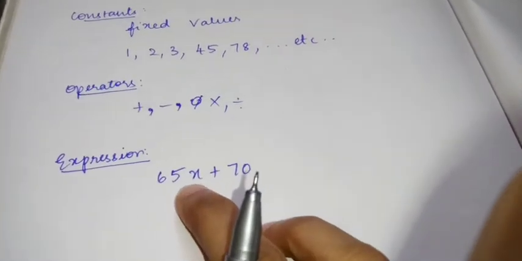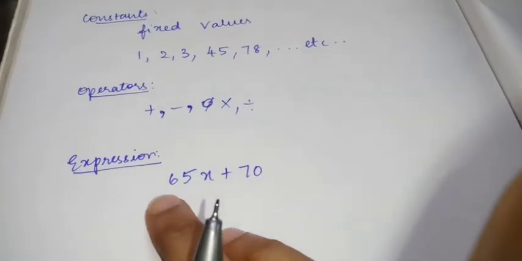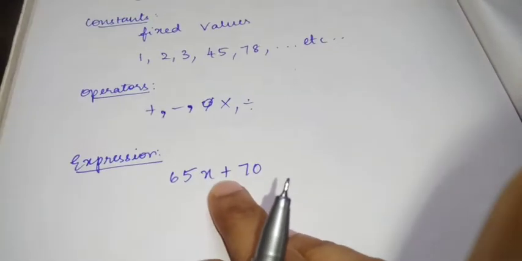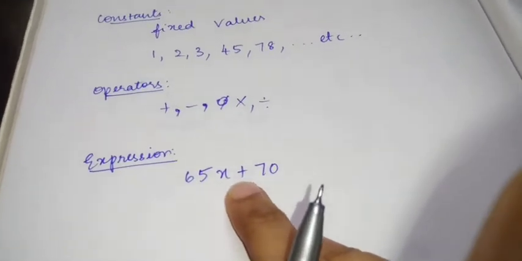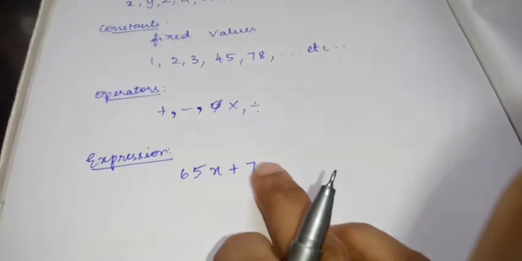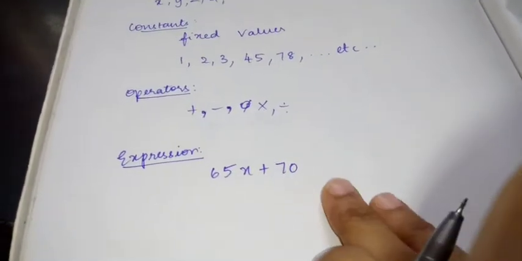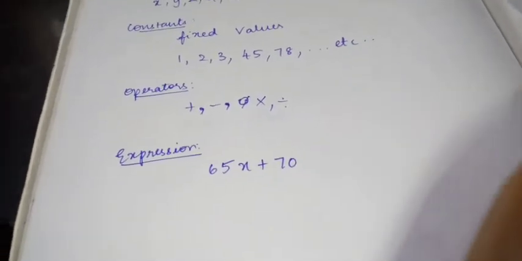Because x is a variable here, 70 is a constant, 65 is a constant, and plus is an operator. Did you understand? So an expression is a combination of variables, constants and operators. Now you know what is meant by expression.